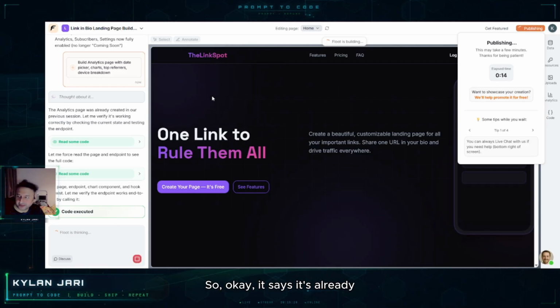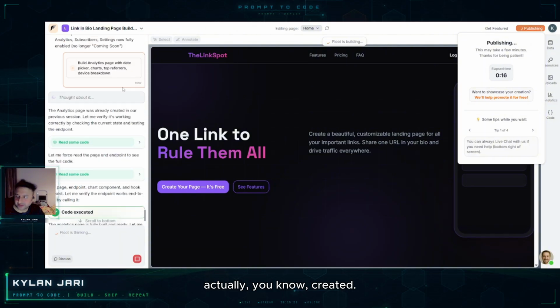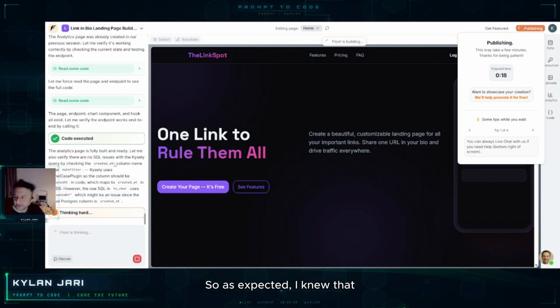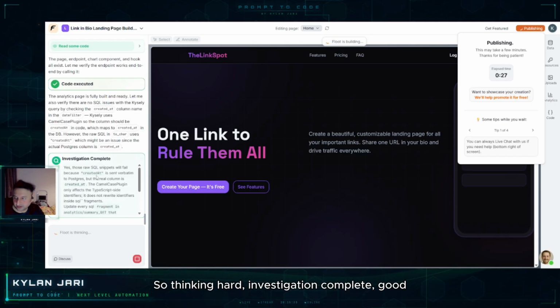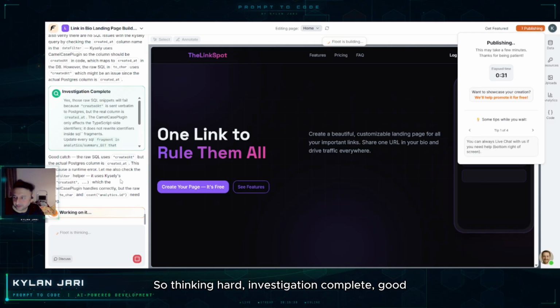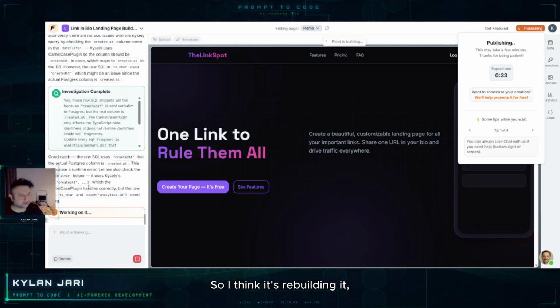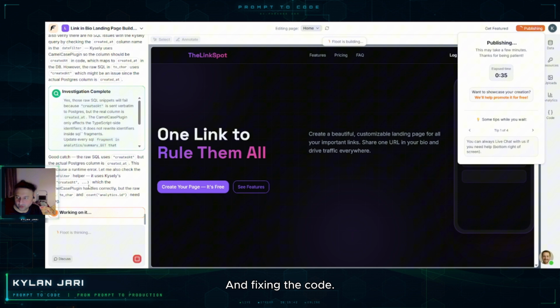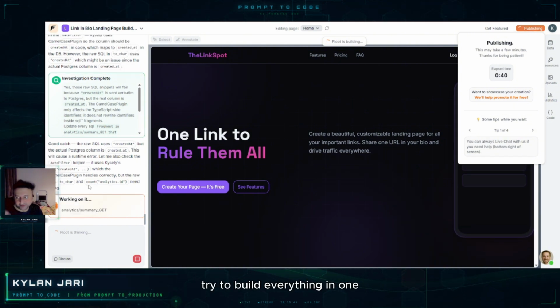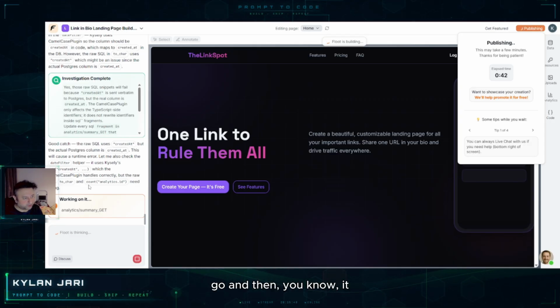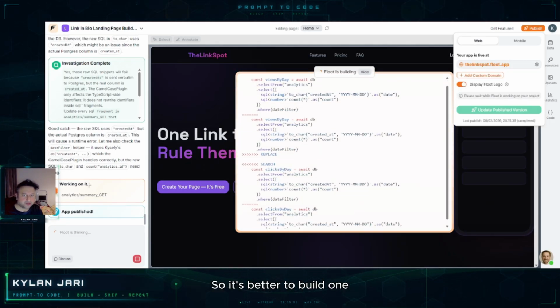It says it's already actually created, as expected. I knew we had already done that. So thinking hard, investigation complete, good catch. I think it's rebuilding it and fixing the code. It's better to build one by one, because when I try to build everything in one go, it struggles.